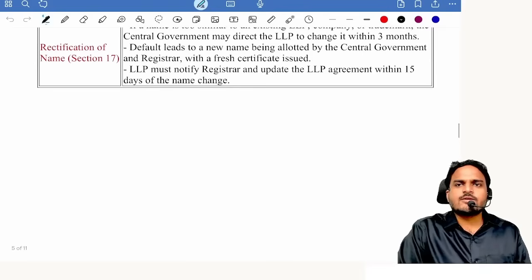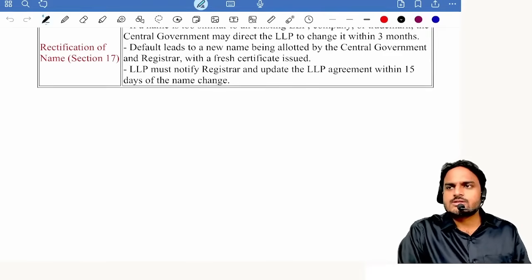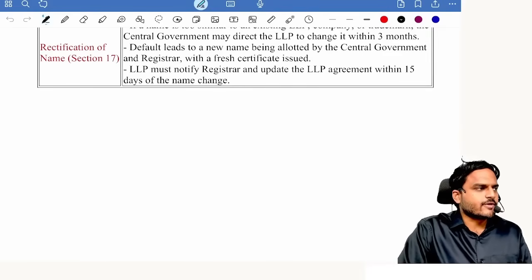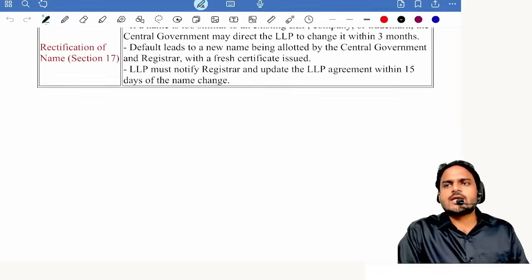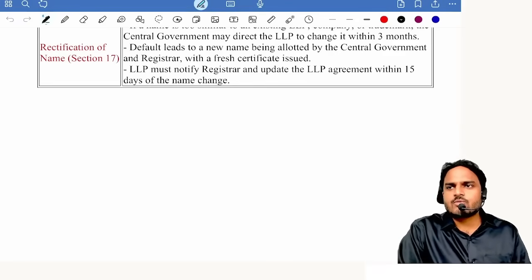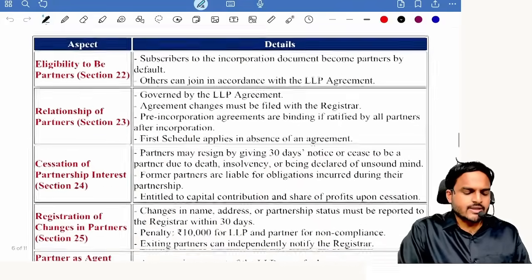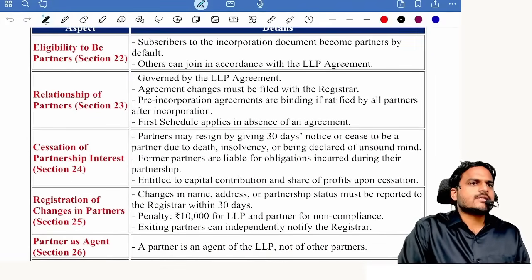Within 15 days of change of name, intimate the same with the registrar. Registrar issues certificate of incorporation. Now make an amendment to LLP agreement, because in the LLP deed, the first clause is the name clause only. Next one: eligibility to be partners.